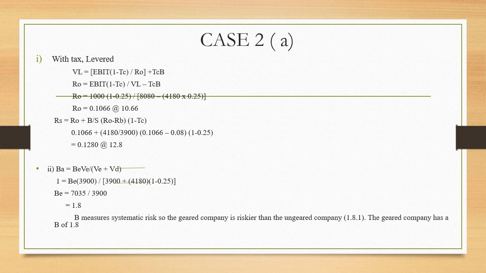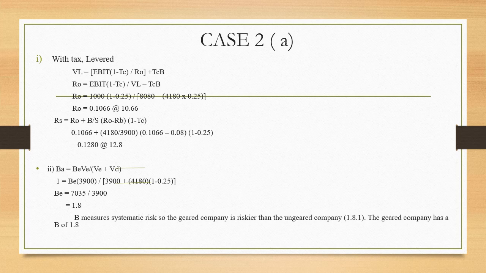For question A2, to find the beta we use the asset beta formula. The formula that we will be using is beta A equal to beta E times the value of equity over the value of equity plus the value of debt. Then we will enter the values, where beta A is 1, equal to beta E times 3,900 over 3,900 plus 4,180, and since the company has tax, we must multiply by 1 minus 0.25. Next, we will have the answer for beta of 1.8.